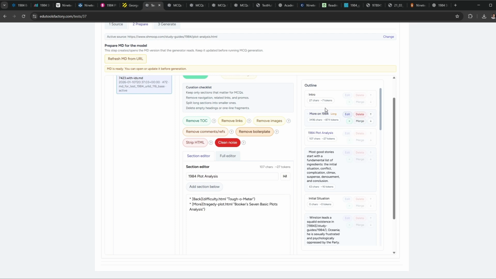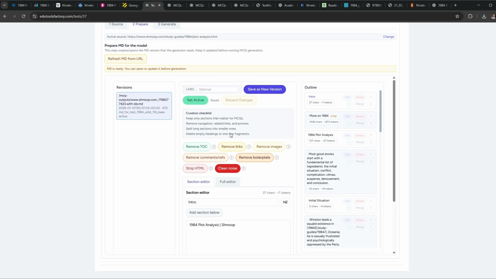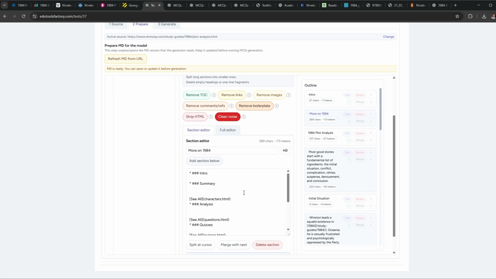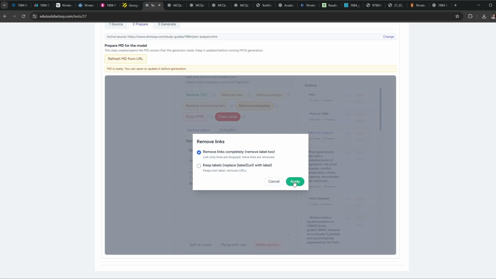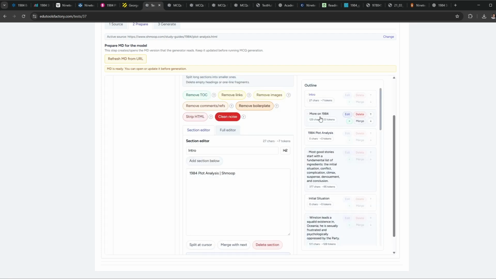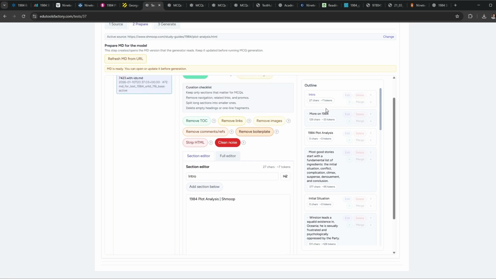Why editing exists. The editor is not here because the model cannot handle raw content. In many cases, you can send the Markdown as it is and still get usable items. The editor exists for control, to shape the context, and to prepare it in a way that stays faithful to the sources and efficient for generation.